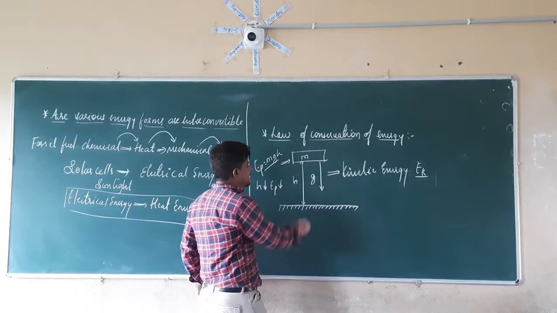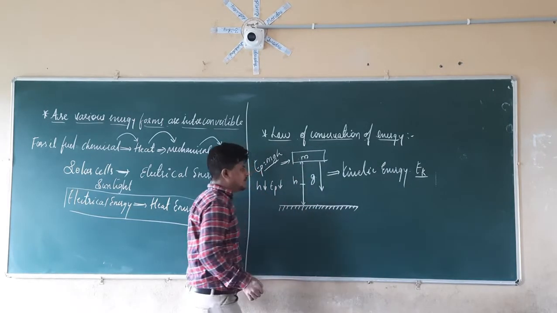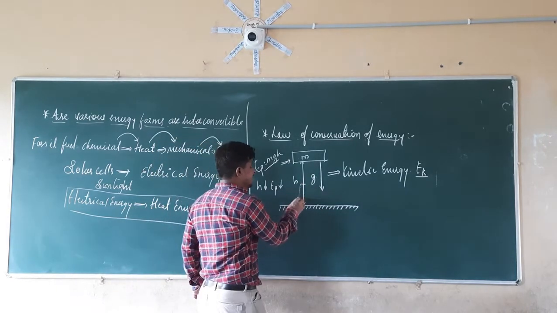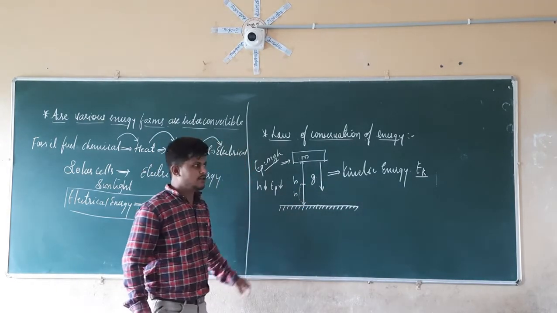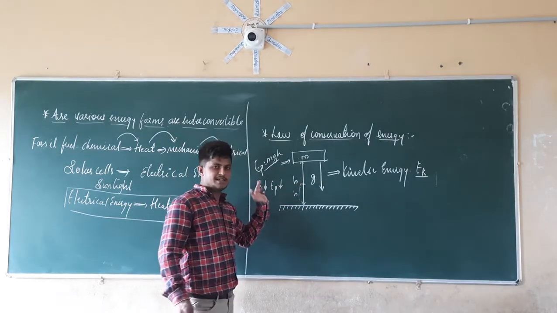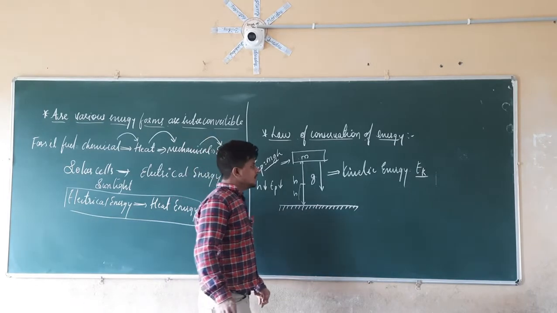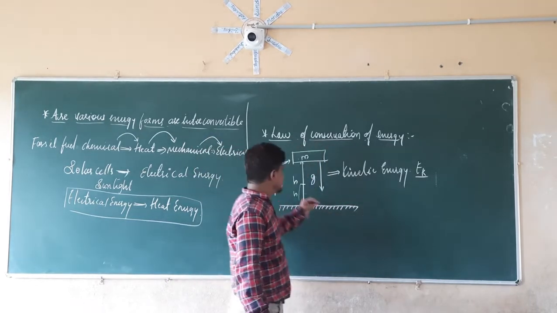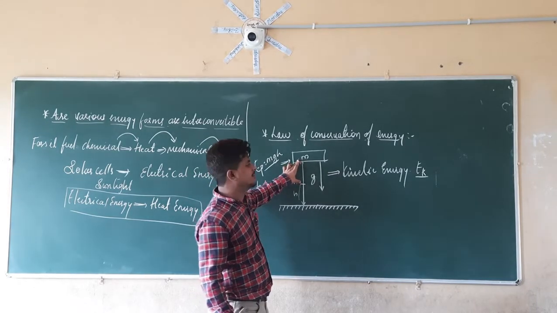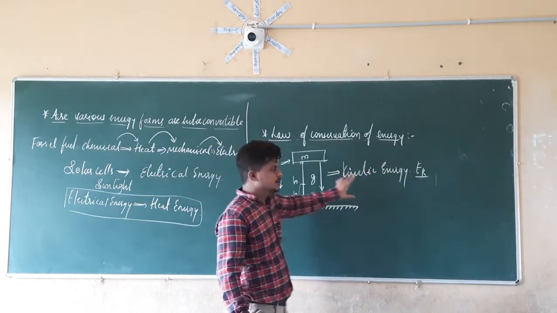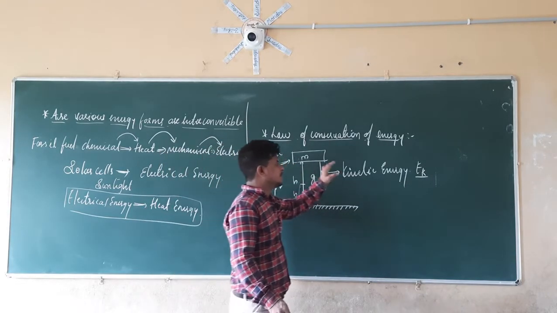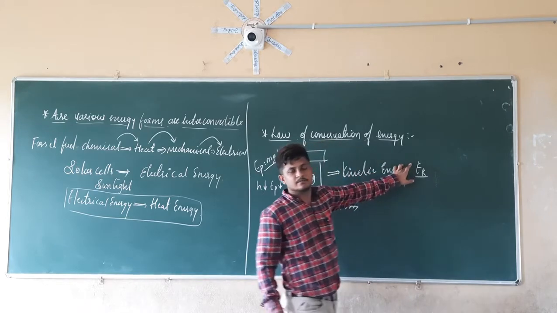Again the object starts to fall and comes to this position. Again there will be a loss of potential energy since it is covering this much height, so it is left with this much height. Height is again decreased, which means the potential energy is also decreased. So what will happen to kinetic energy? It is covering this much distance and the speed is increasing, so the kinetic energy is also increasing. Up to this point, however much potential energy is lost, that much kinetic energy is gained.